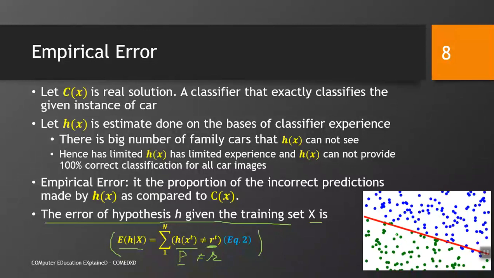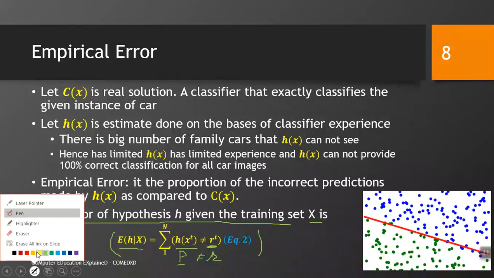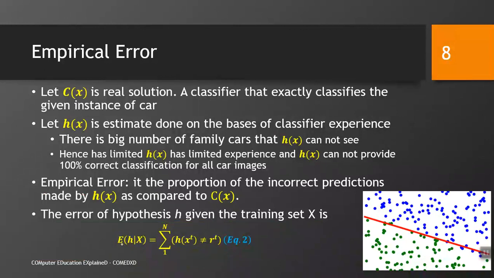You can see here some green points are on the wrong side of this red line, and similarly we have some blue points which are on the wrong side of the red line. This is a very simple kind of discriminator function. We may have other complex discriminator functions, but still we can minimize the error, but we cannot 100% eliminate the error. So, I hope this is clear to you, and again try to understand this point, how we can represent the things as a conditional probability.